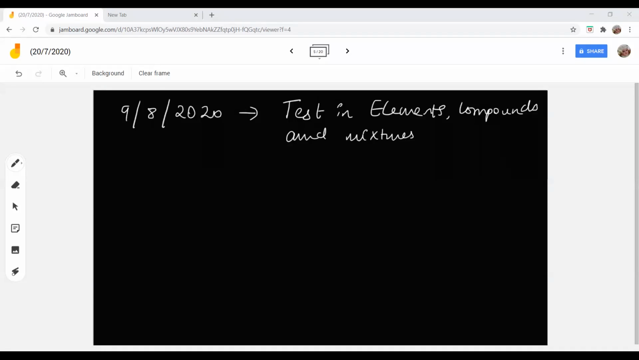Yes, it is a written test, not an oral test. The oral test is already over. You are going to write a written test. Clear? Okay. Yes, students. So now the next thing that we are going to see is about your elements, compounds, and mixtures.